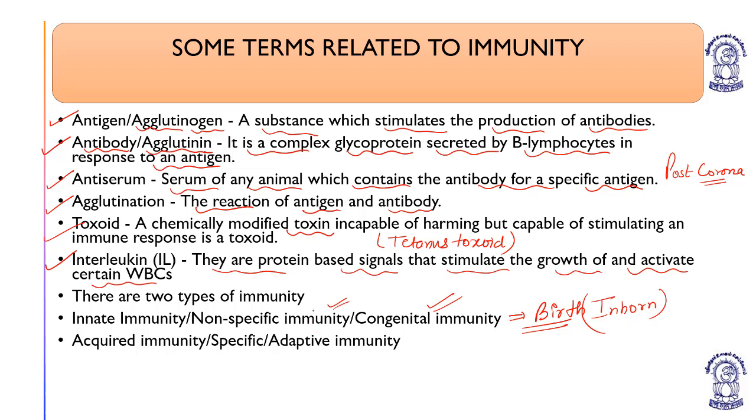Now the second is acquired immunity, which is specific and which is adaptive immunity. So there are two types of immunity. One is the innate immunity, which is non-specific immunity or the congenital immunity, also known as inborn or birth immunity. And the next is acquired immunity or the specific immunity or the adaptive immunity.